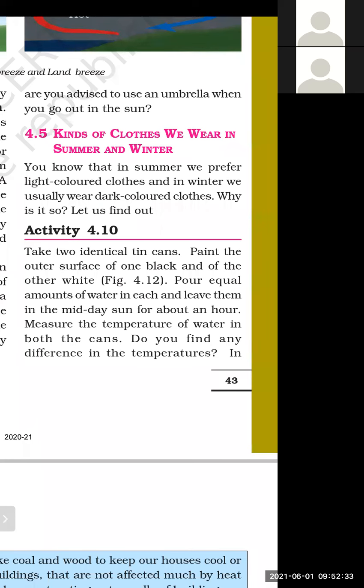And the second reason is why we wear dark color clothes in winter season. In winter season, what is the property of dark color? Dark color clothes will absorb more heat. And during the winter season, we want more heat so that our body feels comfortable. That is why we wear dark color clothes in winter season, because they absorb more heat and our body gets heated and we feel relaxed. Okay, that is the main reason based on this activity 4.10.